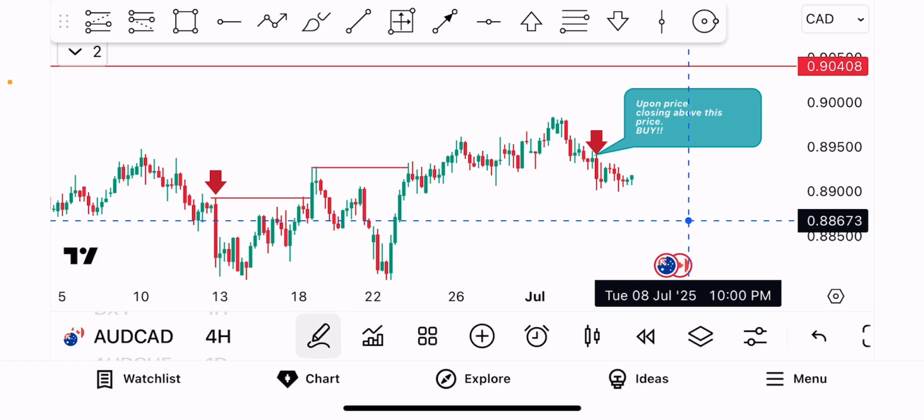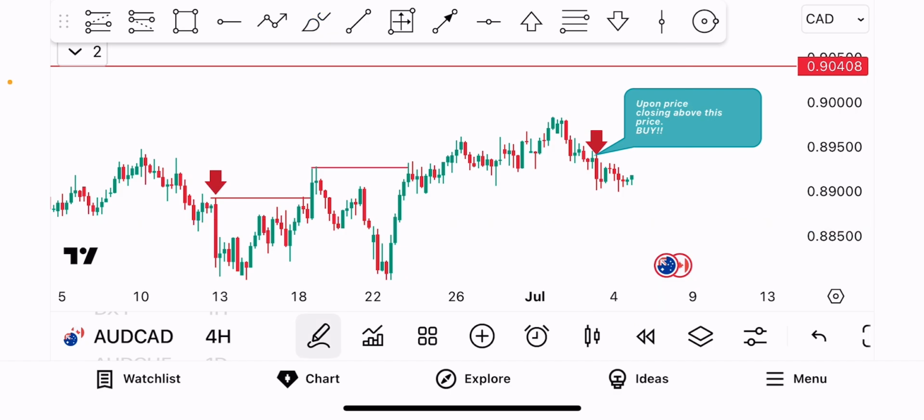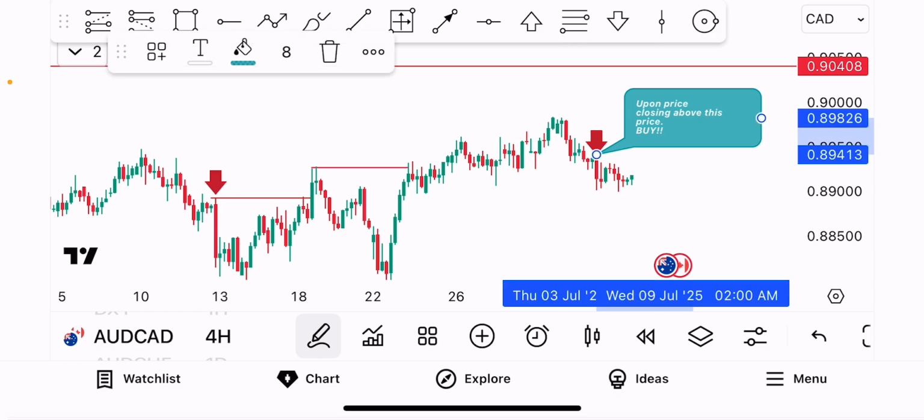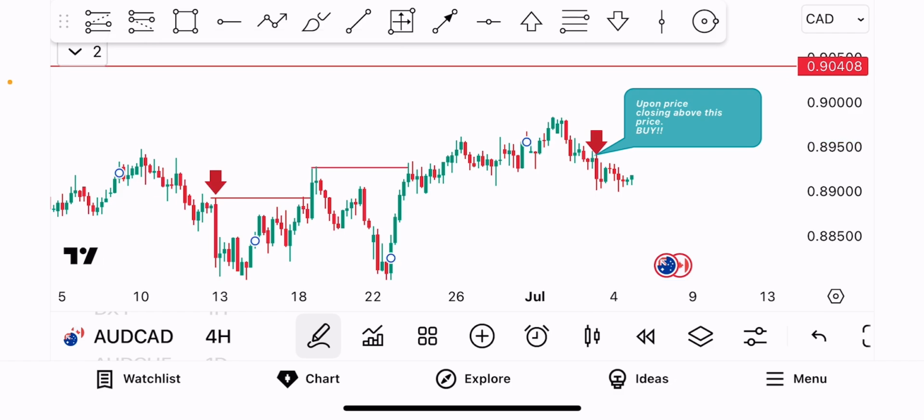So what we are likely waiting for in this market is for price to close above this price level of 0.89413, and we will buy. So that's the analysis in AUDCAD, and our target profit is for price to clear and make a new high from the H4 perspective. So that's what we anticipate in AUDCAD.